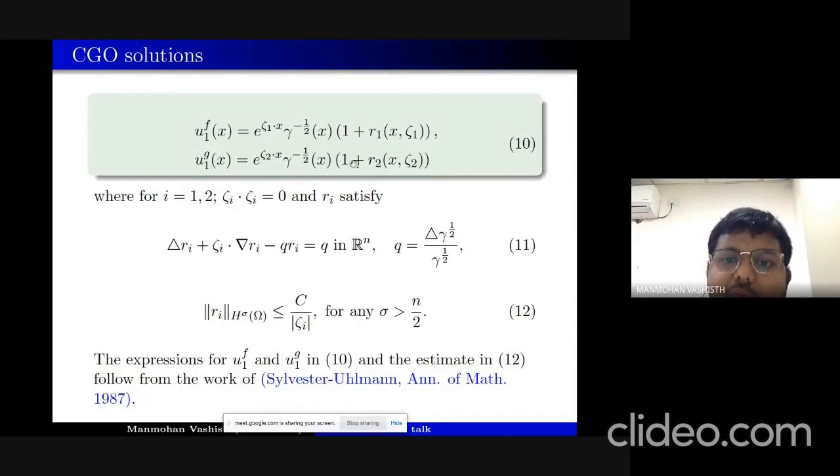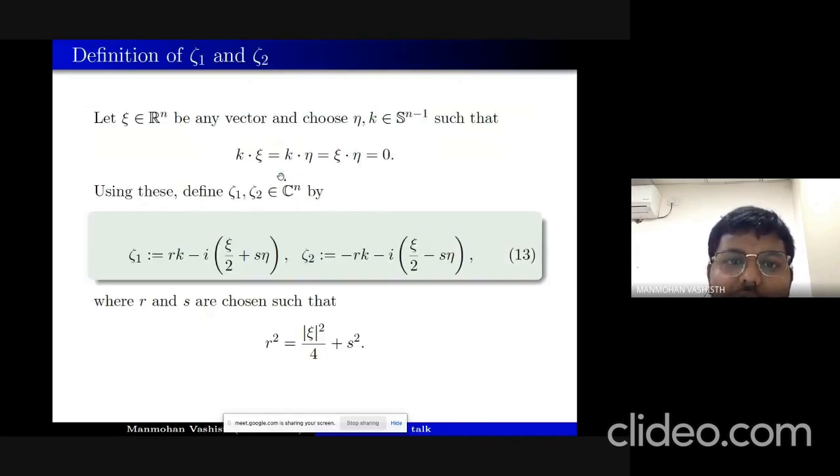The construction of this kind of solution has been proved in the work of Sylvester and Uhlmann, with this estimate on R_i, and zeta_i obviously satisfies zeta_i dot zeta_i equal to 0. So the construction of the solution in equation 10 is known, and we will plug this solution in, but first we need to choose zeta 1 and zeta 2 in such a way that when we multiply, their sum will give a kind of Fourier transform. Okay, so that's what we do.